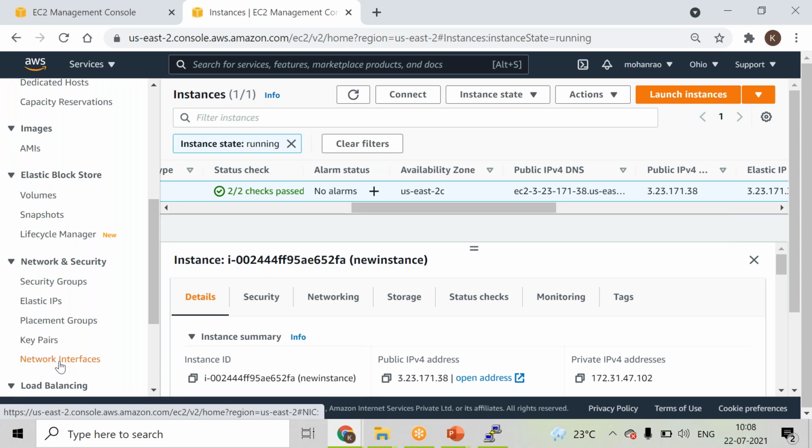And the network interfaces are what let you connect to the internet, right? If the network interfaces are not allocated to your environment, I will not be able to connect to my EC2 instance. It is simple, like a cable or the network connectivity that we have. Even the servers have those network interfaces, but nowhere do we have to manually deal with it.